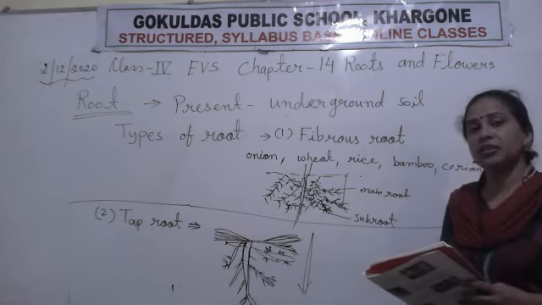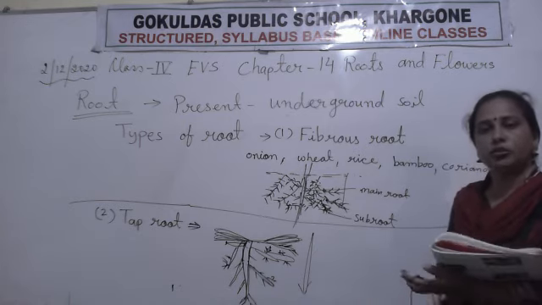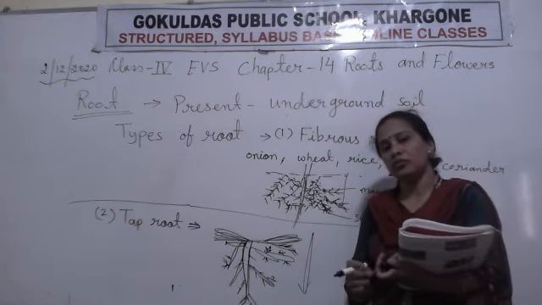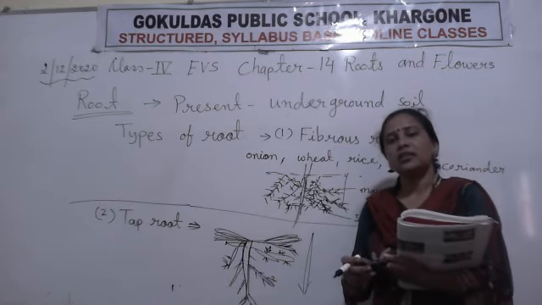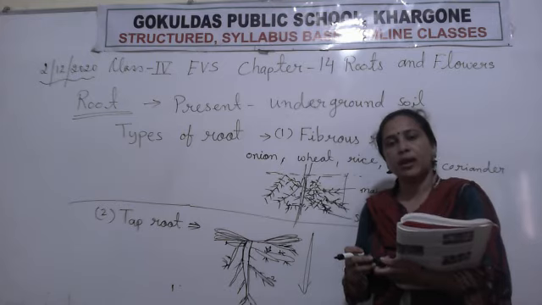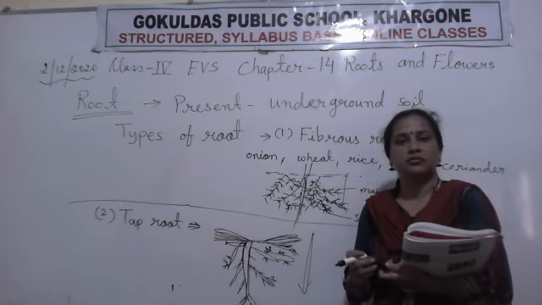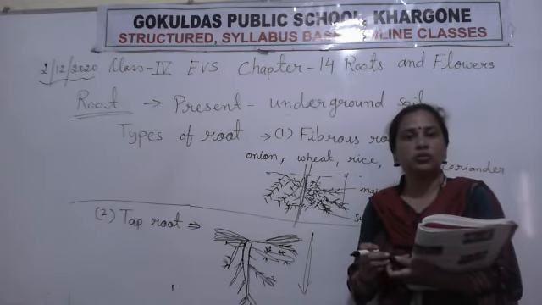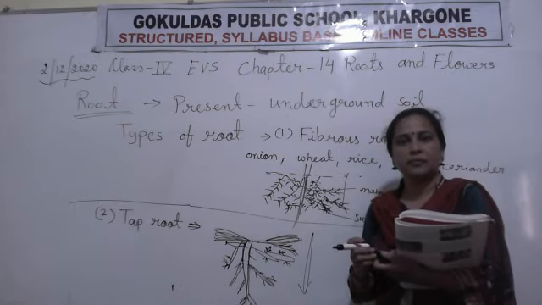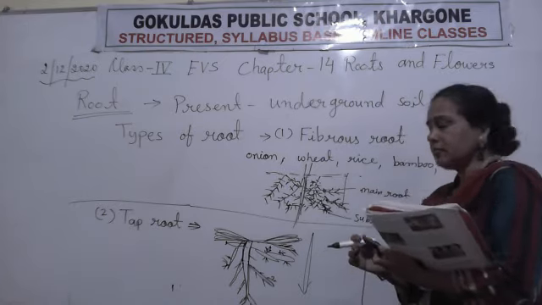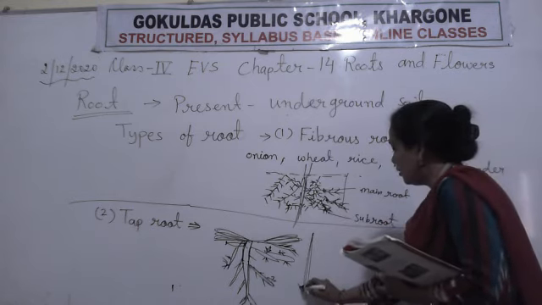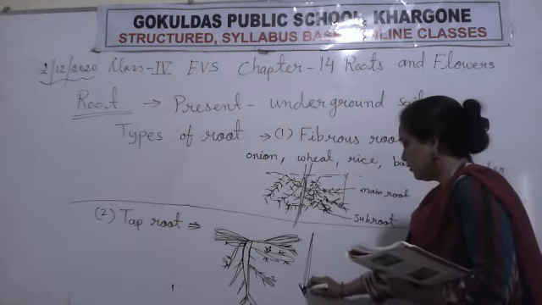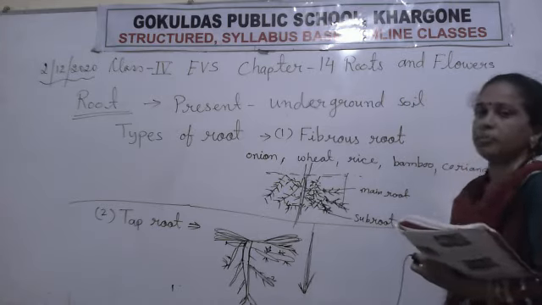Now, the plants need this water and these nutrients for growth. How do the plants grow? Through photosynthesis. The leaves prepare the food for the plants. But how do the plants get water? In photosynthesis, plants need water also, H2O. Water is needed, right? Clear? So how do the leaves get that water?